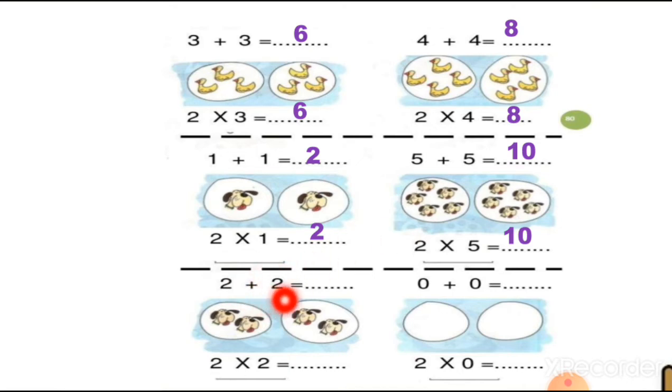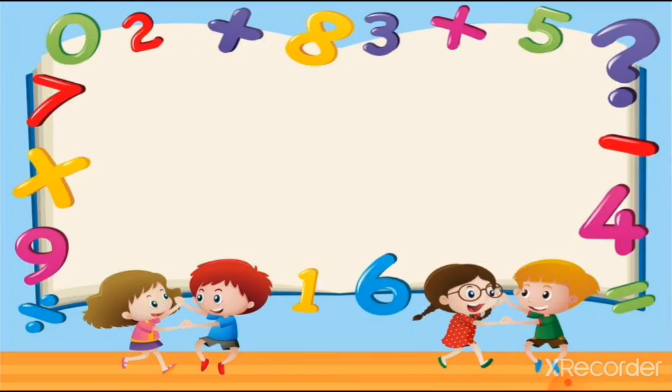Then here is 2 groups and each group has 2 puppies. So 2 plus 2 is equal to 4. And 2 twos is also equal to 4. Here is 0 plus 0 is equal to 0. And here is 2 groups multiplied by 0 is equal to 0.